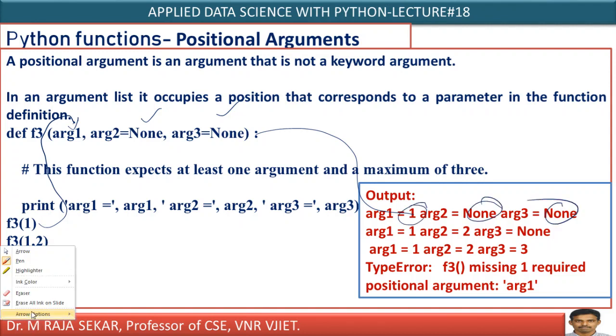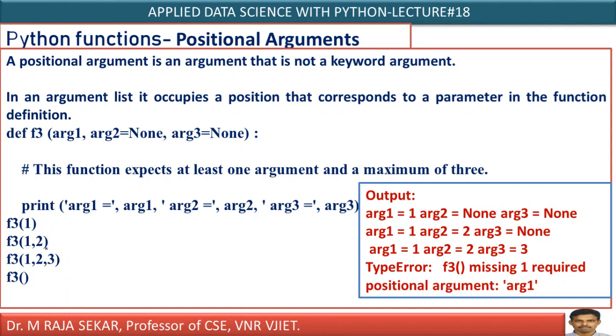Now if I pass something like 1 comma 2, what happens? Your 1 will copy to arg1, your 2 copy here. In the output screen, arg1 is 1, arg2 is 2, but arg3 value is none, isn't it? For example, if you pass 3 arguments, 1, 2, 3, it will print 1, 2, 3, isn't it? If you don't give any number of arguments, it will generate an error.